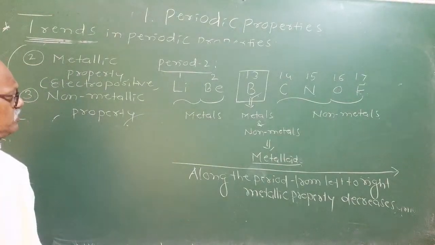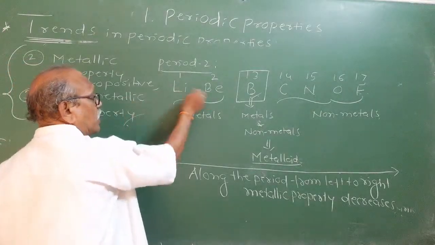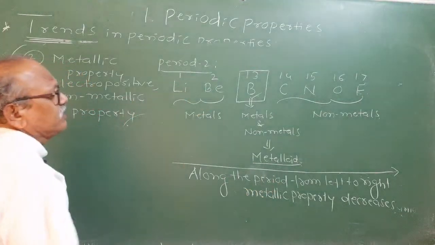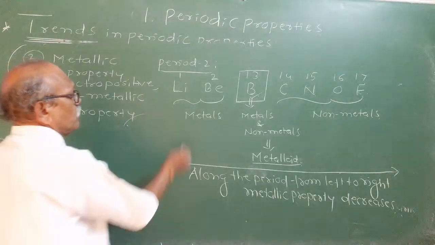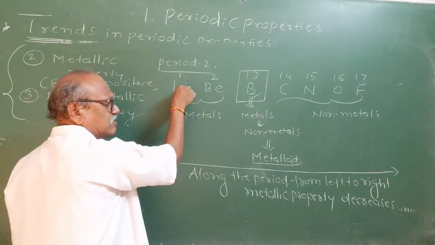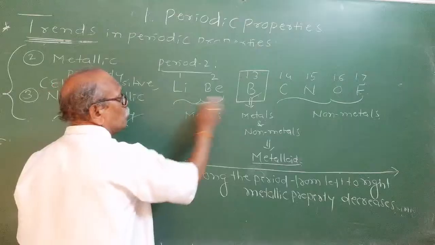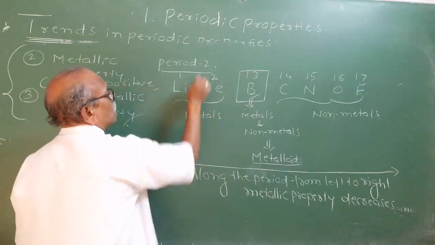Because lithium and beryllium are purest metals, their size is big. Therefore, the influence of the nucleus on the outermost shell will be less. Therefore, outermost shell electrons can be easily removed. As you move from left to right, again the reason is atomic size.